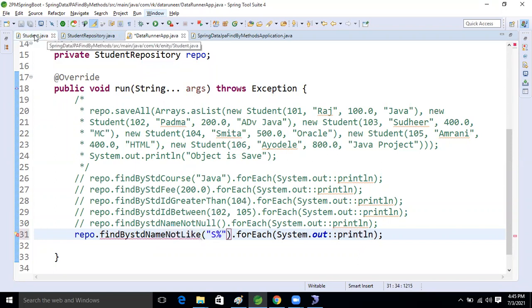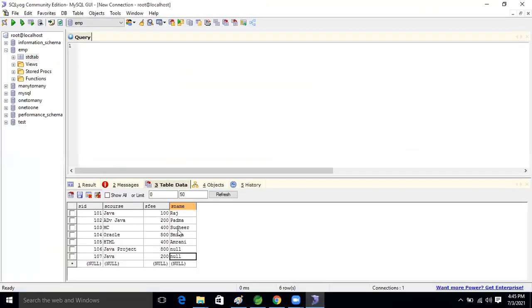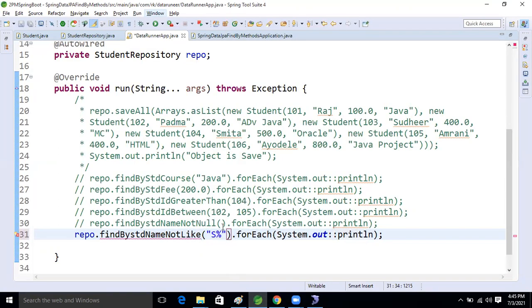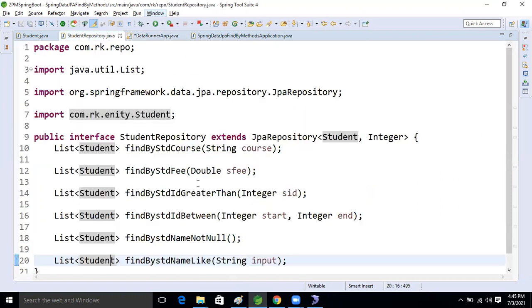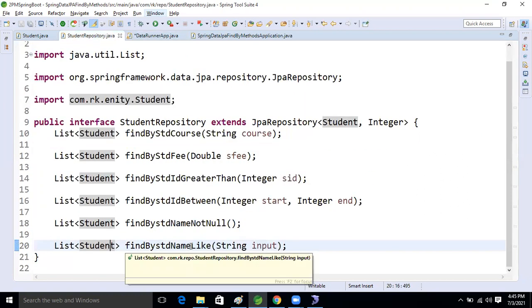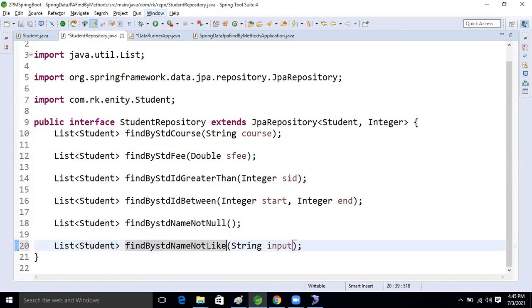Except that, Samita and Sudhir, all records will come, but Samita and Sudhir records will not come. Not like means this one only, guys. So here what I'm going to do now is take the not like and run it.